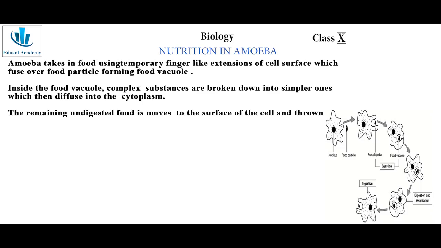In holozoic nutrition, it involves basically those 5 steps which you need to remember. The first one is taking in of the food, or the ingestion, and then breaking down the food into simpler molecules by the process of digestion. After digestion, there are various mechanisms to absorb the food materials that are being digested.